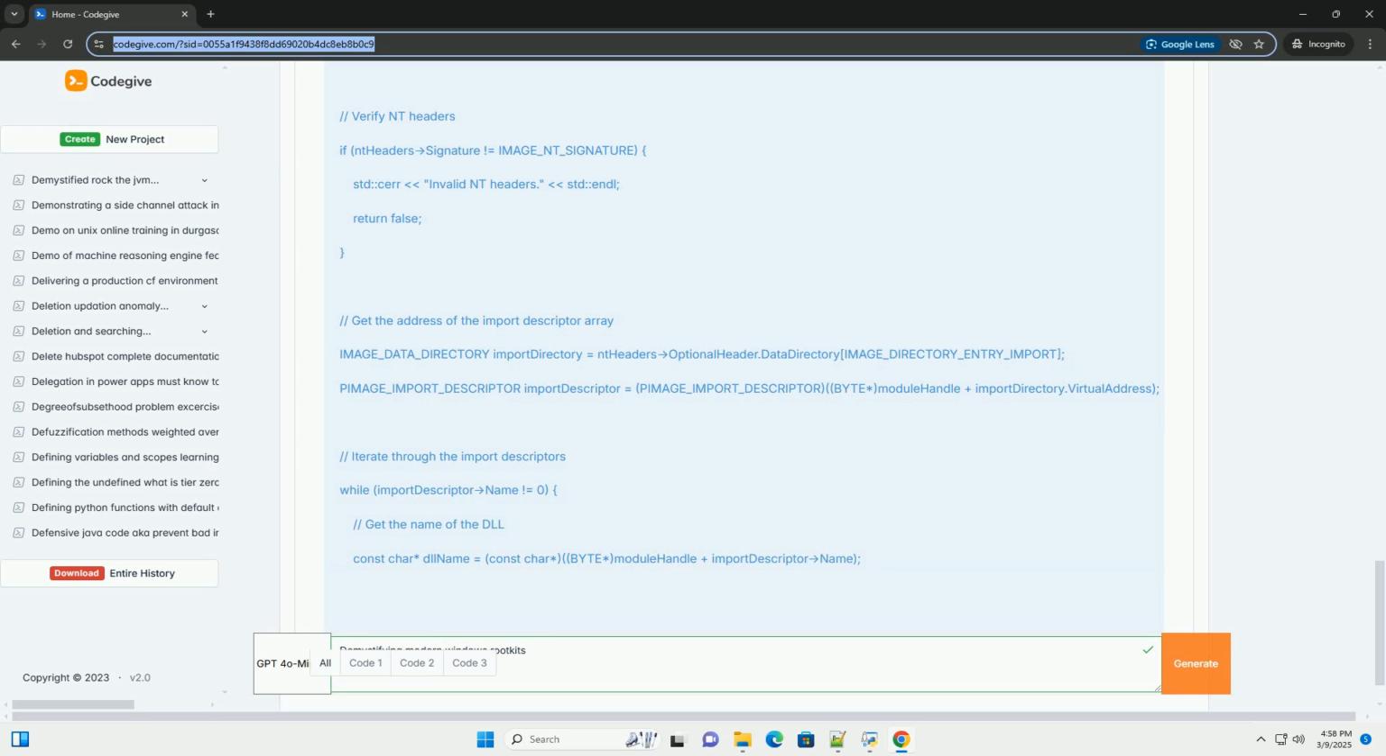DKOM, direct kernel object manipulation. The rootkit can remove the target process from the active process links list in the process's process structure, effectively hiding it from process enumeration. Example: DKOM process hiding, kernel mode, simplified.